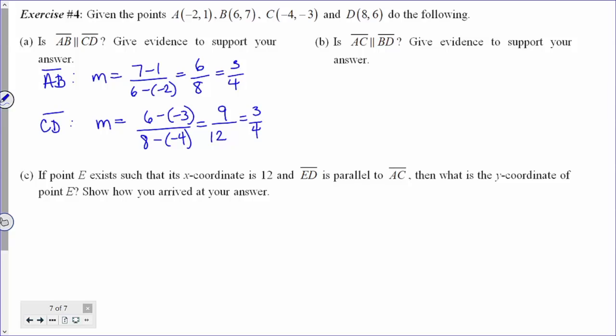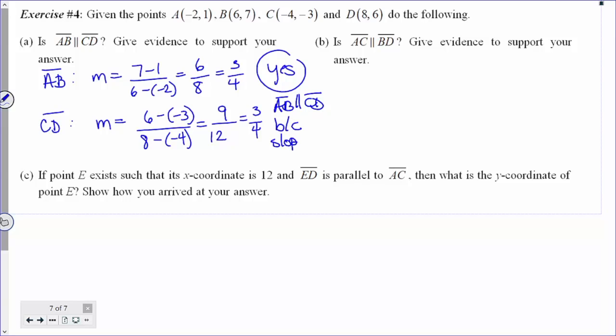I want to step back just for a moment and talk about this. This is one of the primary reasons we want to reduce fractions, especially when we're doing slope calculations. Initially, a slope of 6/8 and 9/12, they may not look like they're equal. But when we reduce them both to 3/4, we realize those two ratios are the same, and we can now say, yes, AB is parallel to CD because slopes are equal. Little abbreviation, but that's completely okay.